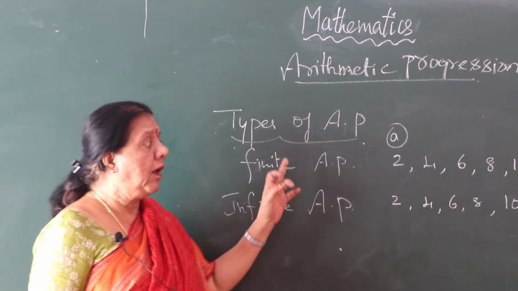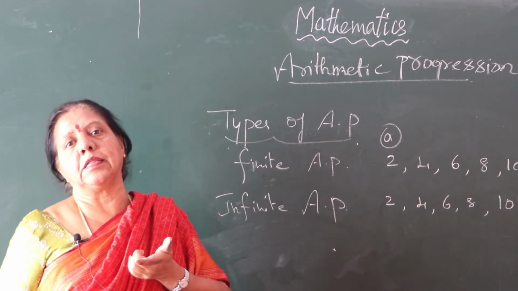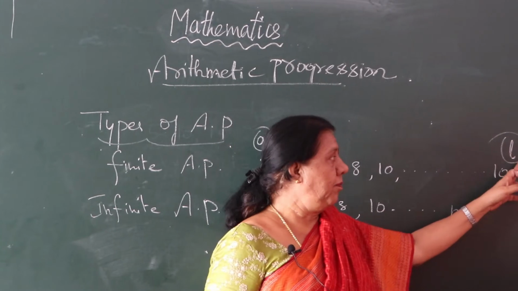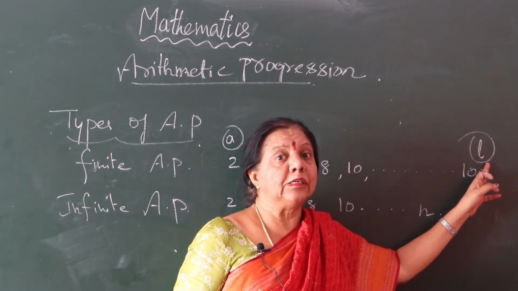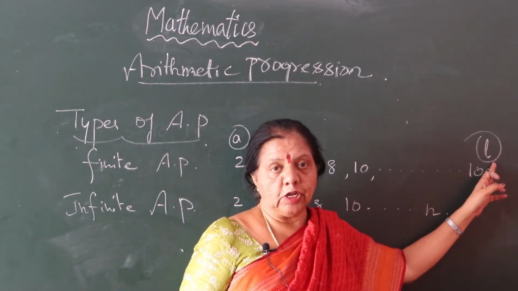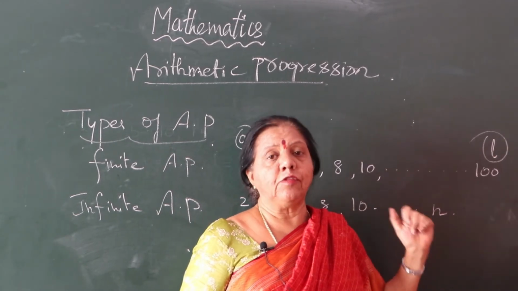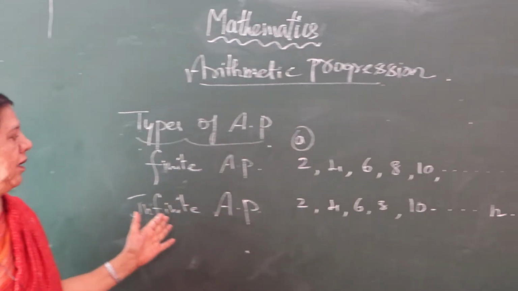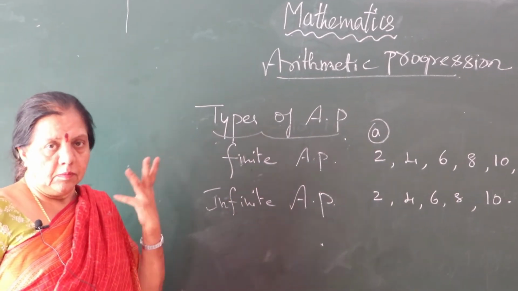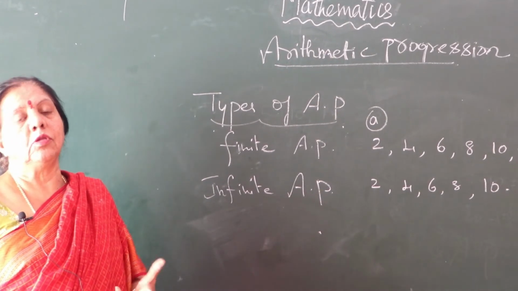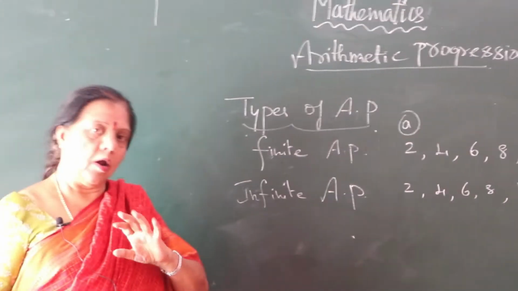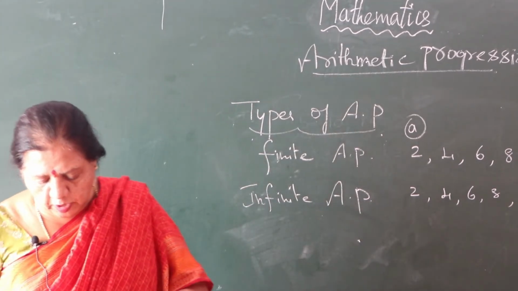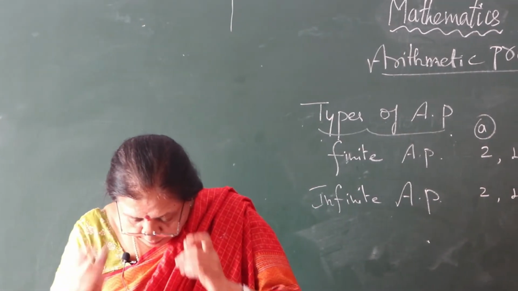Understand? So while we are calculating the sum, we use the nth term also sometimes. Sometimes we use the last term, children. So that is why we are following finite and infinite arithmetic progression also. This is very, very important. Are you all following all the terms? Well, next we'll go for another one now.